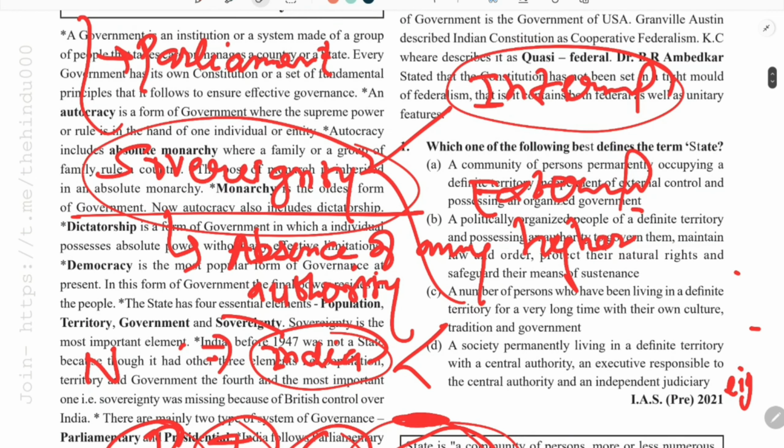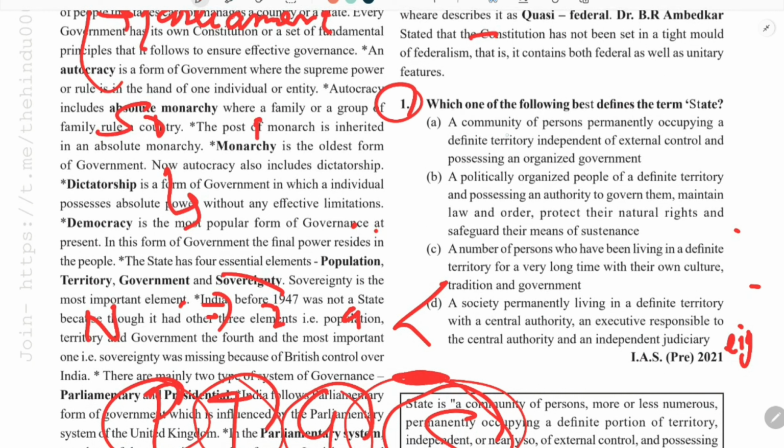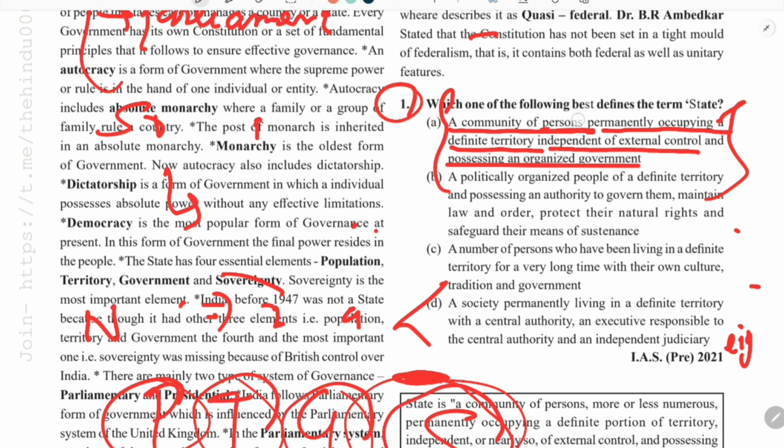If we come to this question and read the various statements, we can easily guess the answer. A community of persons permanently occupying a defined territory, independent of external control, and possessing an organized government. By reading the first statement only, we can easily apply this mnemonic: there is a population, there is a defined territory, and there is independence of external control, which I told you simply means sovereignty.